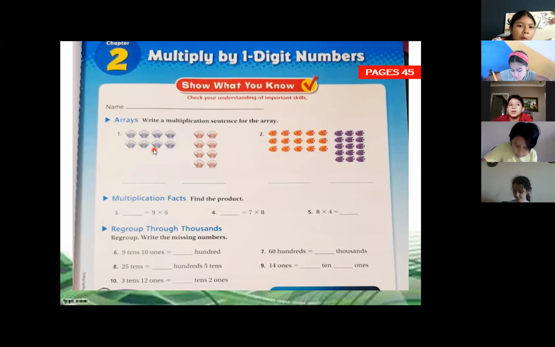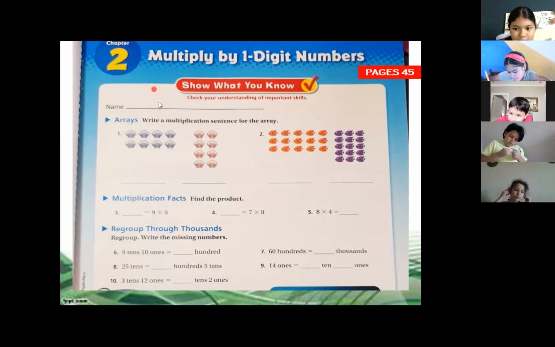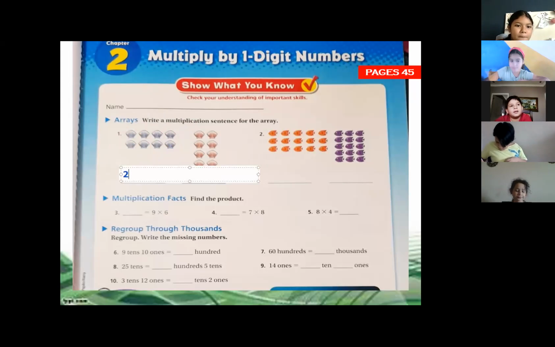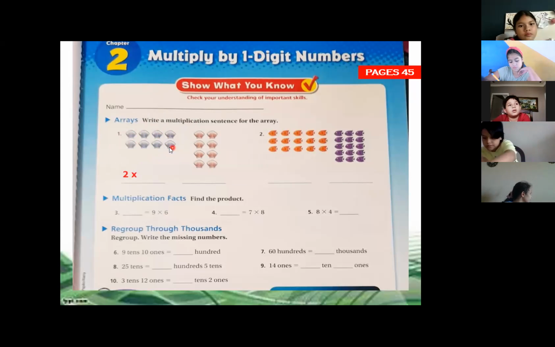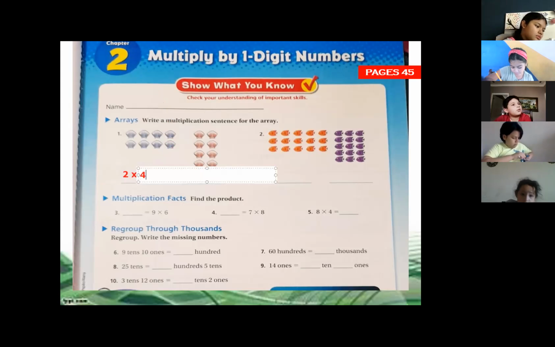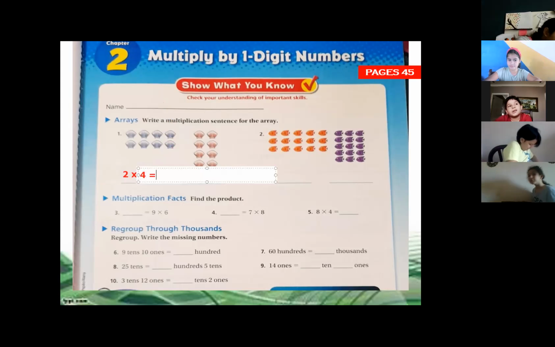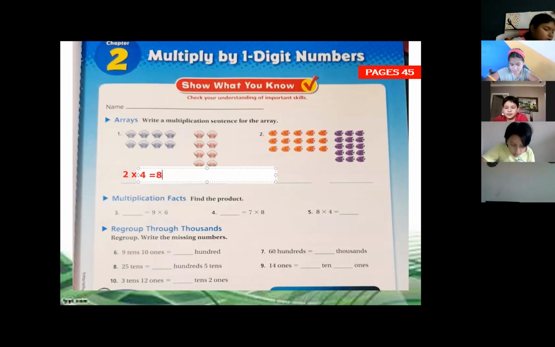Now we have rows and columns. What we're going to do first is count how many rows we have. We have 1 and 2. So we are going to write 2 times what? We count 4. The rows, 2 times. Now the columns: 1, 2, 3, and 4. So 2 times 4. It's equal to, what is the answer of 2 times 4? 8. 8, that's right, excellent.